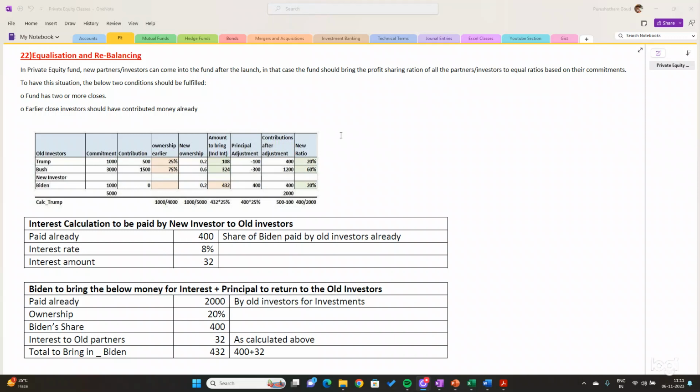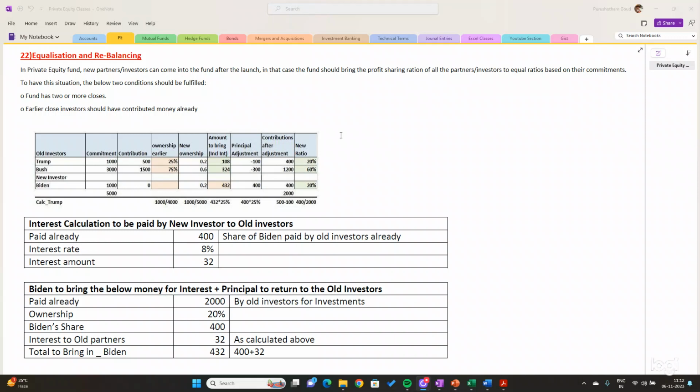Whenever new investors join, the fund manager or investment manager needs to bring the profit sharing ratio of all the investors to an equal ratio, right? Because a new investor joins, it is not justifiable to share the profits like that. Think about the fund expenses and losses shared by the old investors. The new investor also needs to share those expenses, right? That is the main reason the fund needs to bring the profit and loss sharing ratio to an equal ratio.